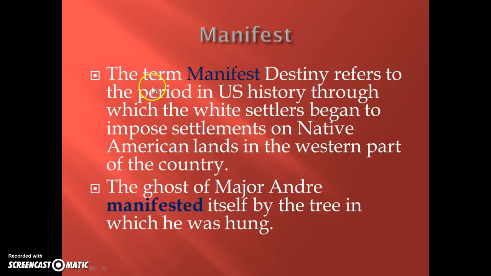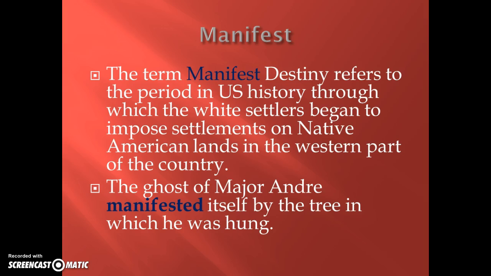The first one relates specifically to social studies, and I actually used the term manifest destiny just like you studied in social studies. And the sentence I created was, the term manifest destiny refers to the period in U.S. history through which the white settlers began to impose settlements on Native American lands in the western part of the country. If you think about what the word manifest means, it means to appear or suddenly just come to the forefront of something. So when we talk about manifest destiny, we're referring specifically to the time period in United States history where the white settlers began to move from east to west and started to appear on the lands of Native Americans.